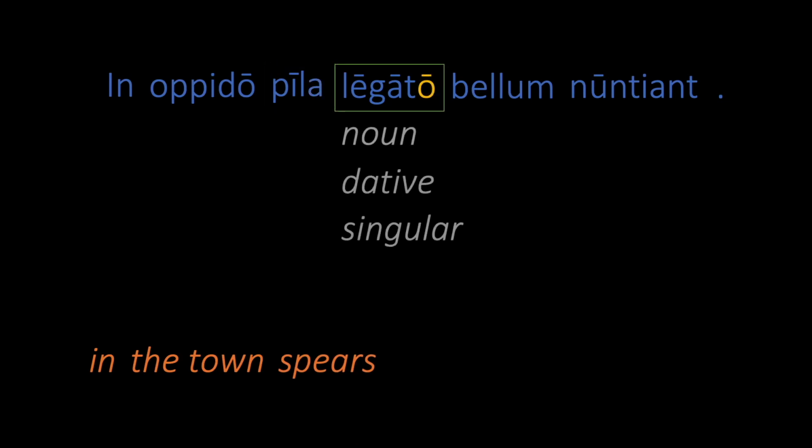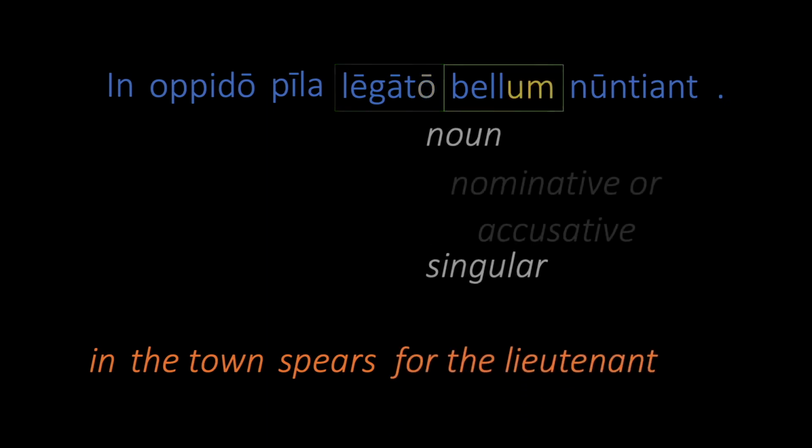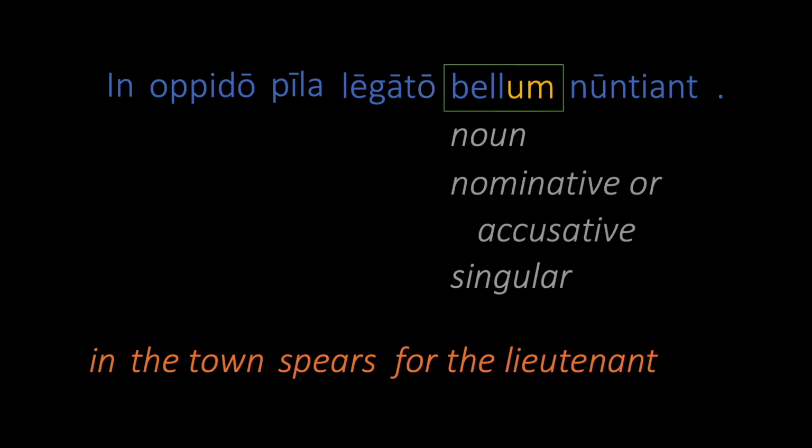Legato is a second declension noun with a form that could be either ablative or dative singular. We haven't yet learned any uses for the ablative that don't require a preposition, so let's assume that this is dative. We'll use a prepositional phrase with for as a placeholder for the dative relation, as we normally do. So that gives us for the lieutenant. Bellum is a second declension noun. Its gender is neuter, so the ending could be nominative or accusative. It means war.